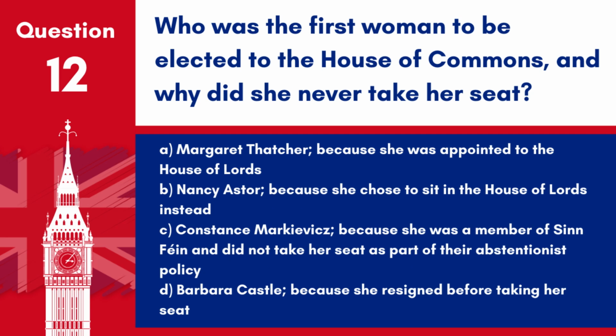Question 12. Who was the first woman to be elected to the House of Commons, and why did she never take a seat? A. Margaret Thatcher, because she was appointed to the House of Lords. B. Nancy Astor, because she chose to sit in the House of Lords instead. C. Constance Markievicz, because she was a member of Sinn Féin and did not take a seat as part of their abstentionist policy. D. Barbara Castle, because she resigned before taking her seat. Answer C. Constance Markievicz, because she was a member of Sinn Féin and did not take a seat as part of their abstentionist policy.